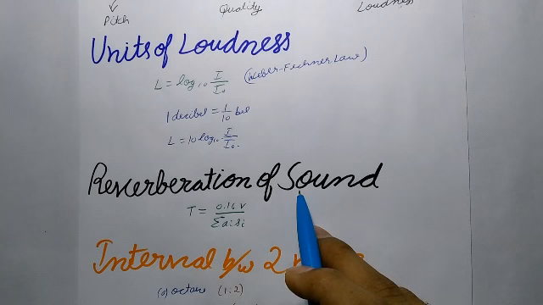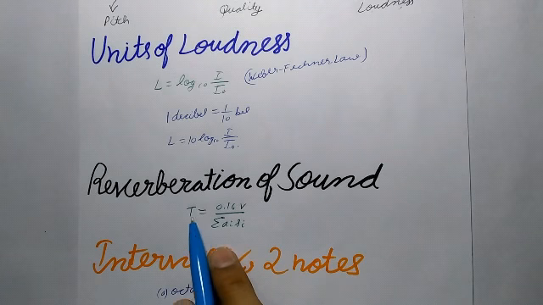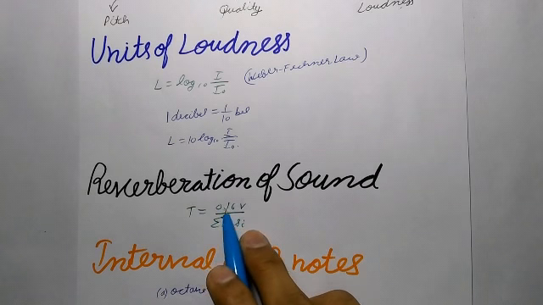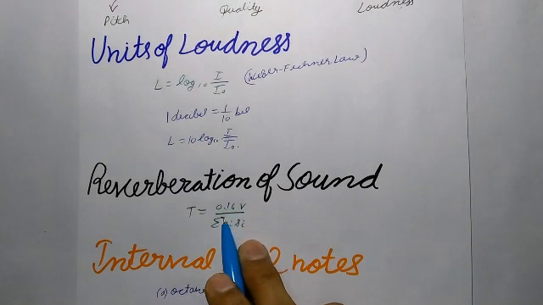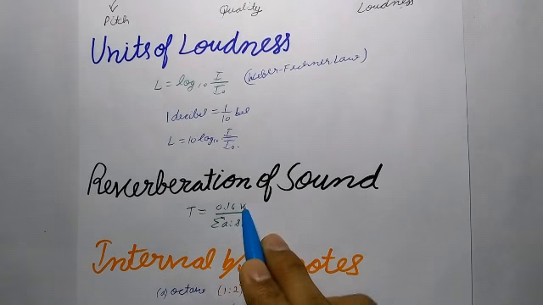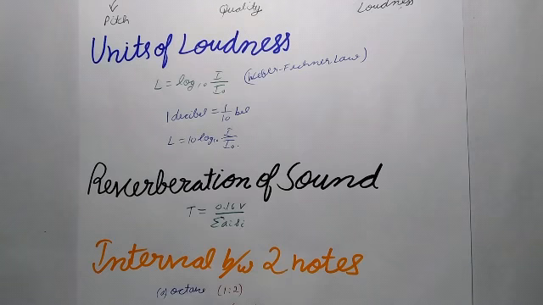The time for which sound persists after the source has stopped producing sound is called reverberation time, and it is represented as capital T. So according to Sabine's law, reverberation time of a hall is given by T equals 0.16 V upon summation of ai into si, where this V is the volume of the hall, and summation ai si is the total absorption of the hall.